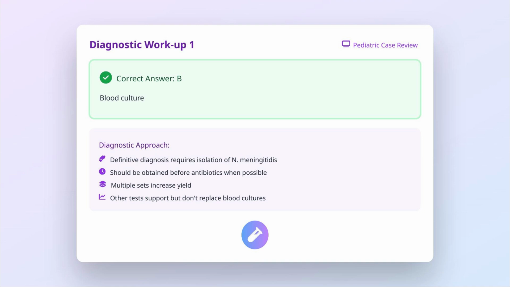Blood cultures are the most important initial diagnostic test for suspected meningococcemia. They provide definitive diagnosis by isolating Neisseria meningitidis from the bloodstream. Ideally, blood cultures should be obtained before antibiotic administration, though treatment should never be delayed to obtain cultures in critically ill patients. Multiple blood culture sets increase diagnostic yield. While complete blood count and inflammatory markers help assess disease severity, and lumbar puncture is important if meningitis is suspected, blood cultures remain the gold standard for diagnosis.